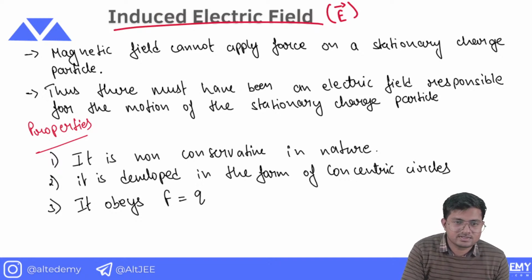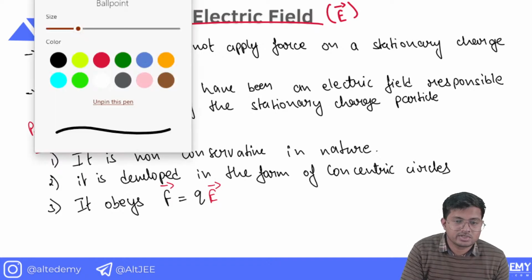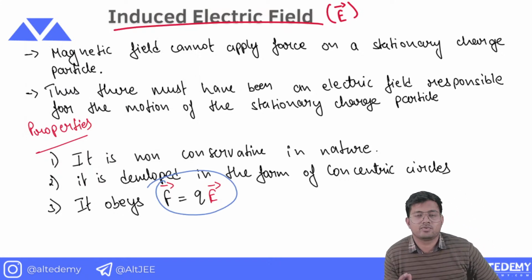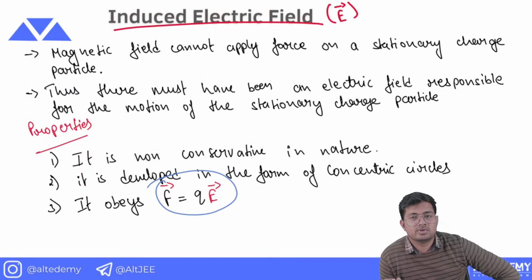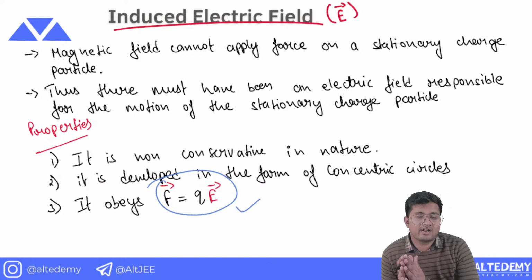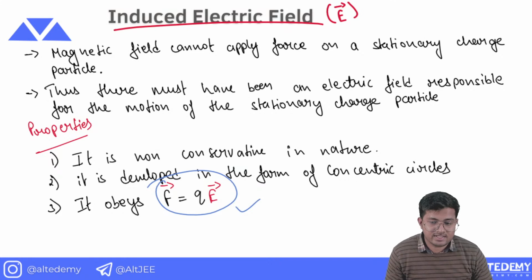If you remember, we have discussed this point in electrostatics that force acting on the charged particle is Q times electric field. So this is the formula for force, F equals to QE, where Q is the charge of the particle, and E is the electric field. This is something which will work here as well. So there are a few similarities and certain differences between normal electric field and induced electric field. The major difference is that the normal electric field never forms closed loops, whereas the induced electric field forms closed loops.